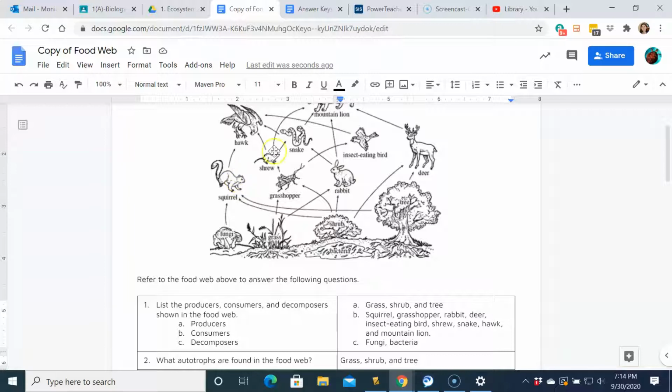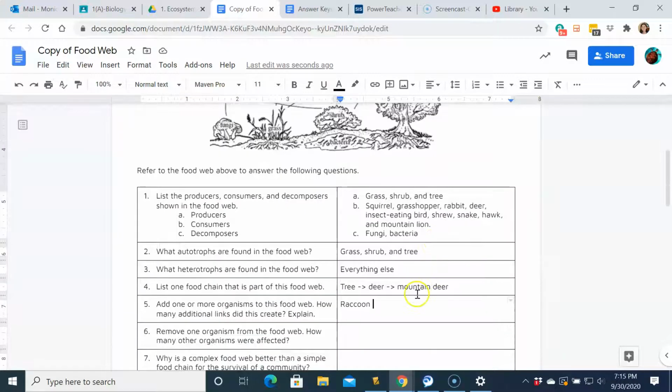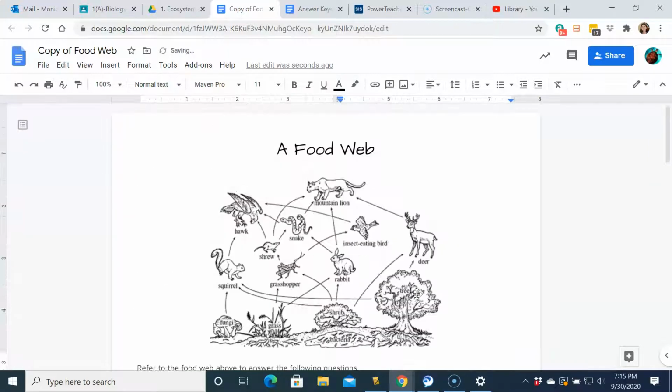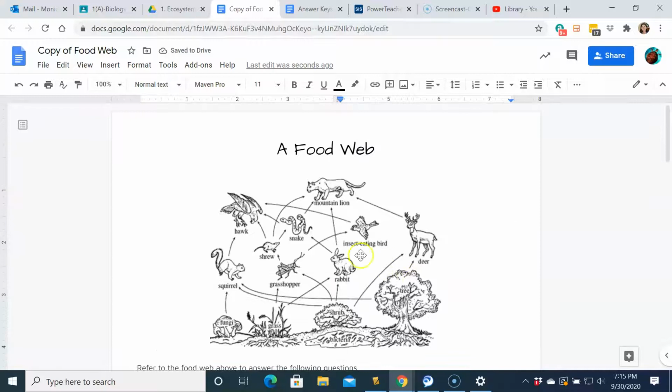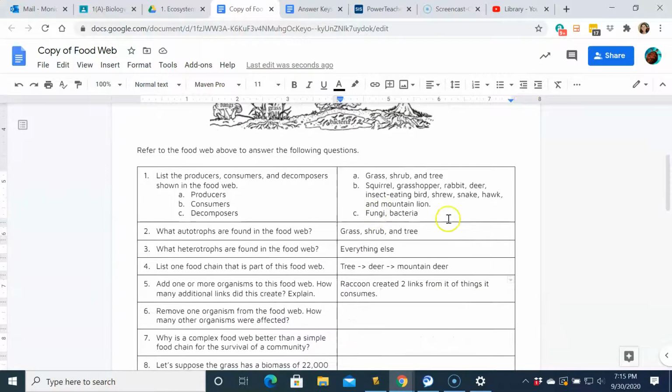So the raccoon created at least two separate links from it, two links of things it consumes. And the thing that will eat it would be your mountain lion, so one link from a mountain lion eating it.